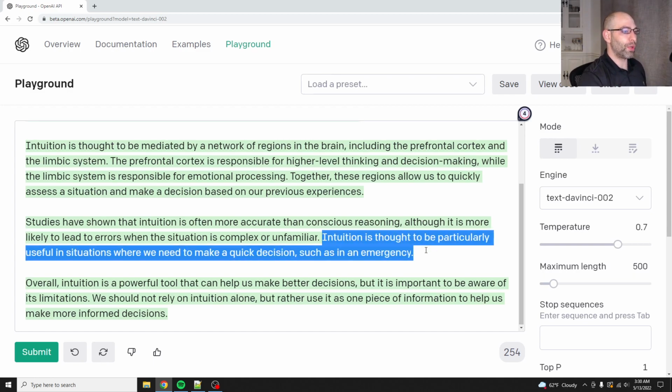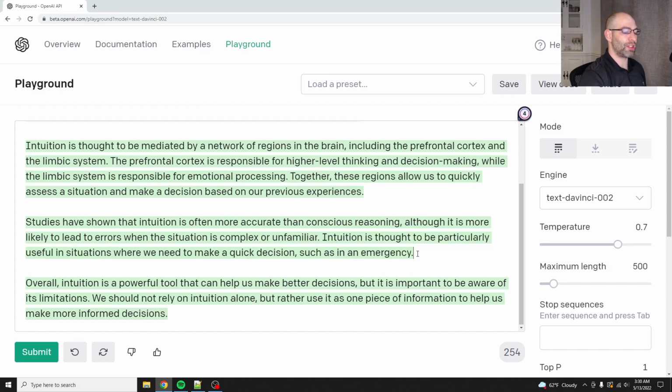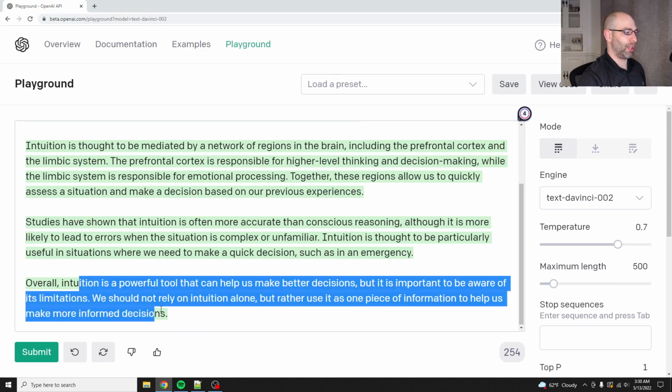Okay. Intuition is thought to be particularly useful in situations where we need to make a quick decision, such as in an emergency. Overall, intuition is a powerful tool that can help us make better decisions, but it is important to be aware of its limitations. We should not rely on intuition alone.